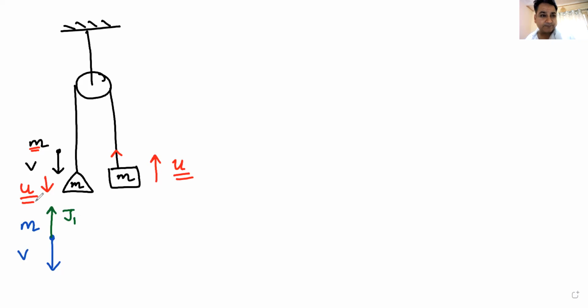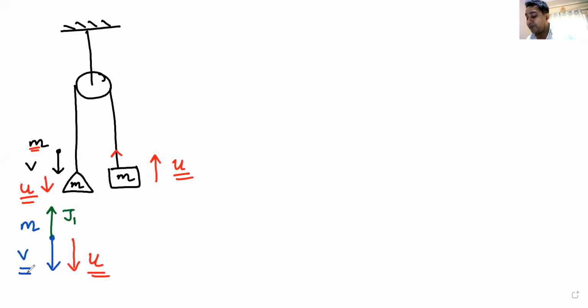So, for the mass m, before collision its velocity was v, after collision its velocity is u in the same direction.